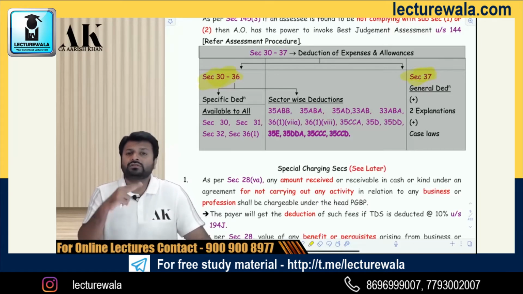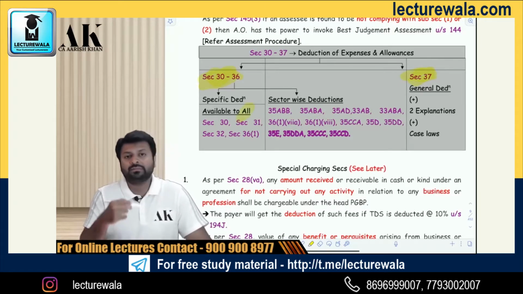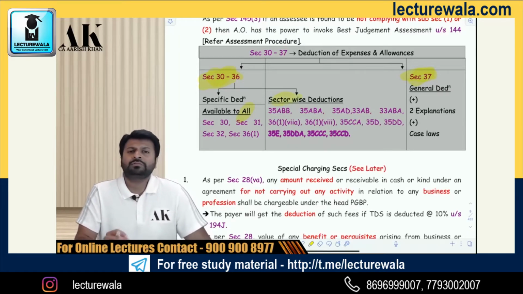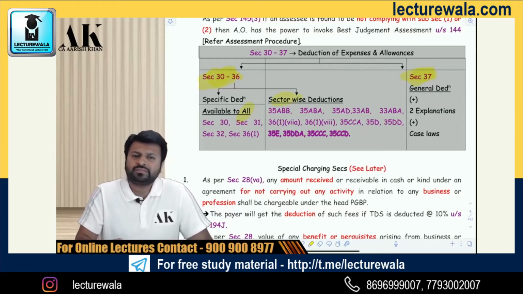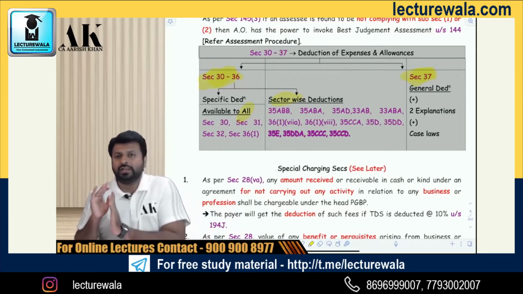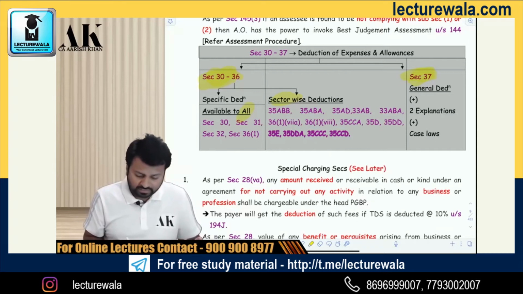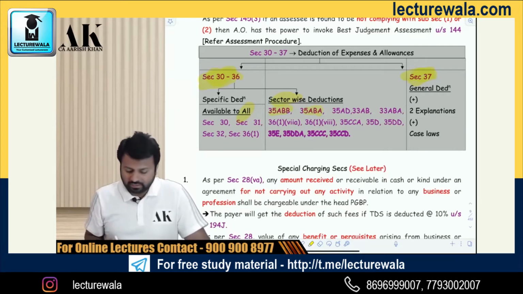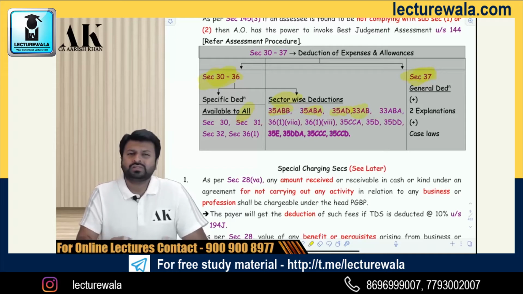Okay, in specific also there are 2 types of deduction. One which is available to all assessees and one which is available to certain sectors. Available to all means all business and professions can claim those deductions. And sector wise means only specific sectors. If you are in the telecom sector, then only you will get deduction of 35ABB and 35ABA. If you are in the hospital sector, then only you will get deduction of 35AD. If you are in the tea, coffee, rubber sector, then only you will get deduction of 33AB. So these are sector wise deductions.